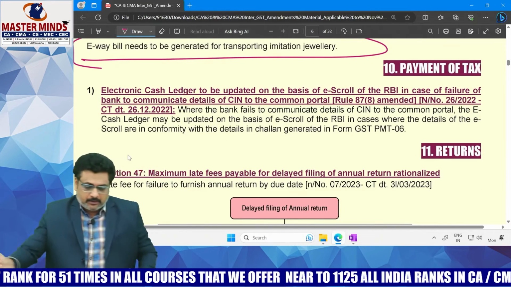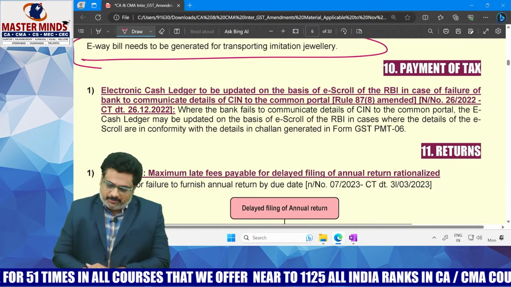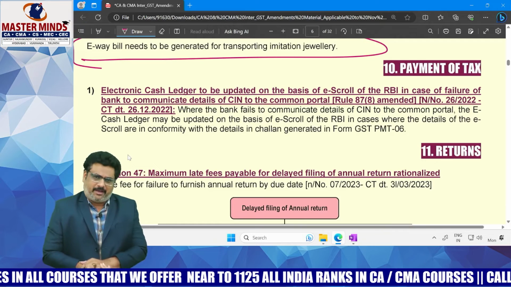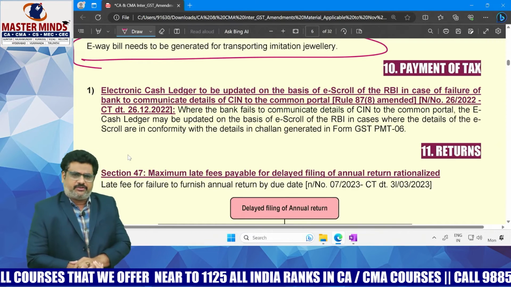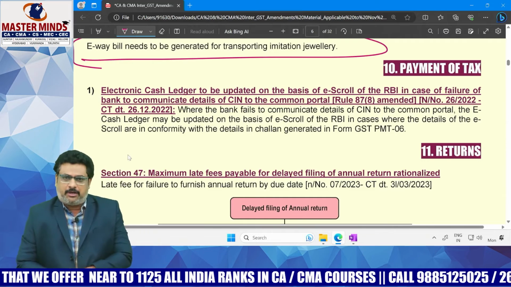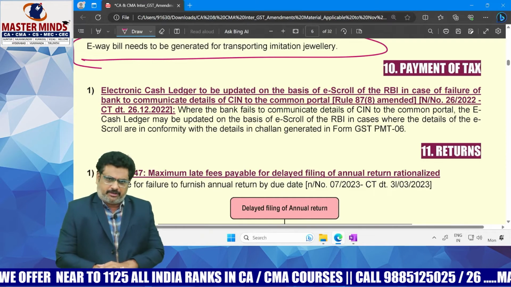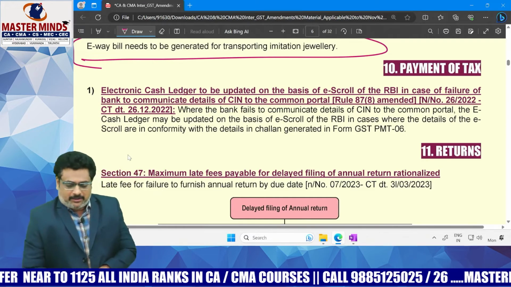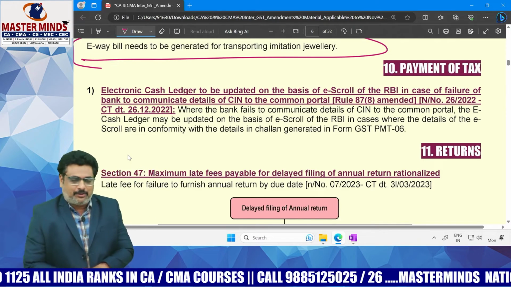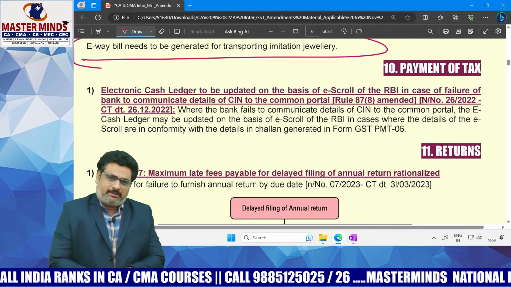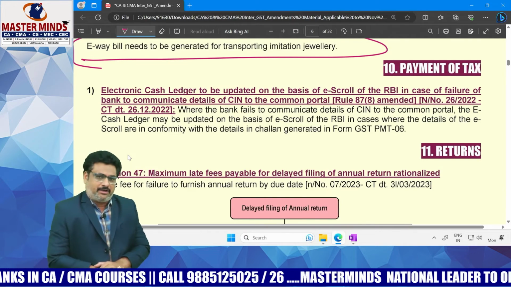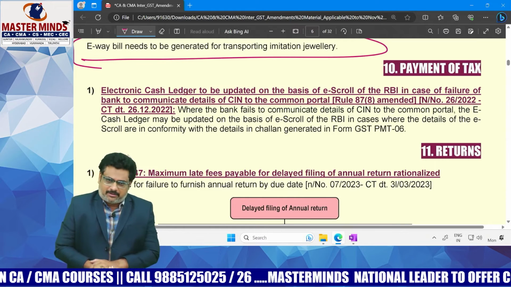So this is now the payment of tax. Generally, if there is a successful transaction, then CIN, Challan Identification Number, will be generated, and this will be communicated to the concerned party who made the payment. But sometimes there is a failure of the bank to communicate the details of CIN to the party who pays the amount.